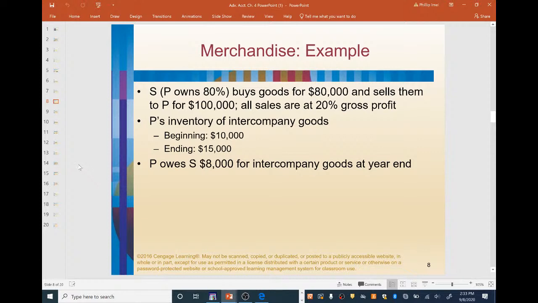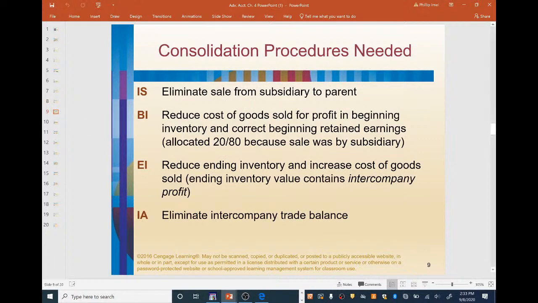P's inventory of intercompany goods, the beginning balance is $10,000, the ending balance of inventory is $15,000. Now P is going to owe S $8,000 for intercompany goods at year end. So there are some consolidation procedures that are going to be needed for this type of transaction. Once again, we're just adding to the elimination entries that we've seen in previous chapters, so just bear with me.